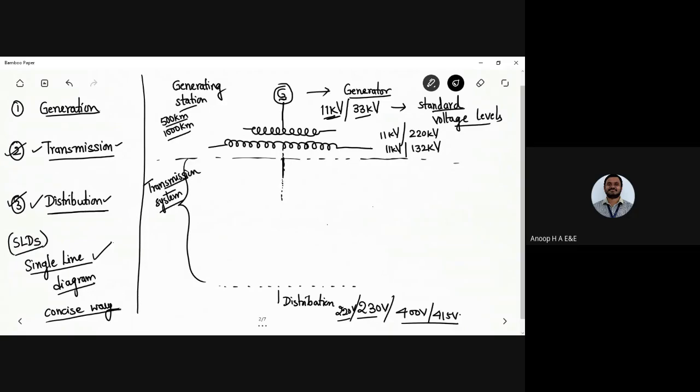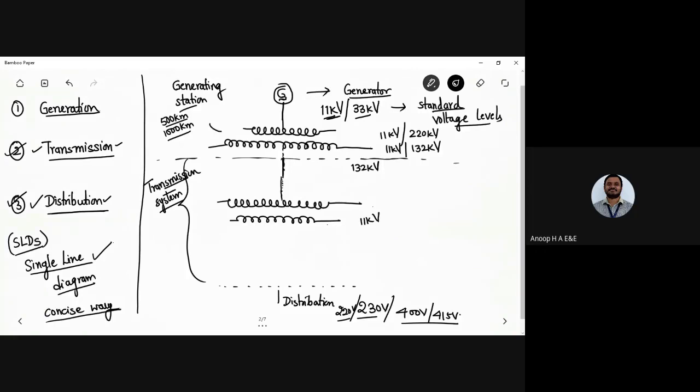Now, in this transmission system, I have stepped up to 132 kilovolt. This 132 kilovolt has to be transmitted over the long distance, and it will generally be called the primary transmission. Whatever transmission is carried out at 132 kilovolt needs to be stepped down again to 11 kilovolt.